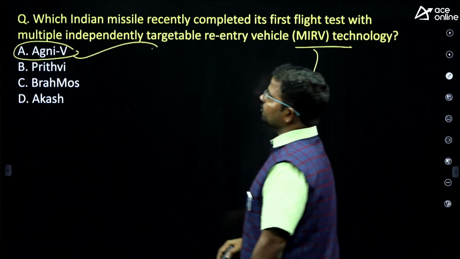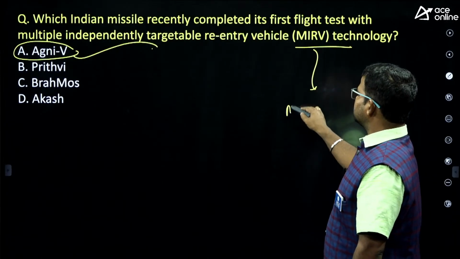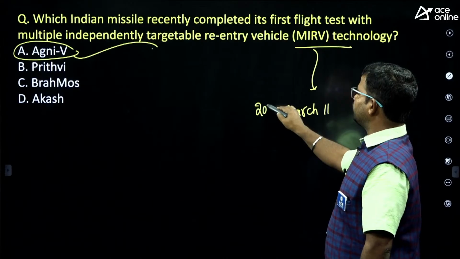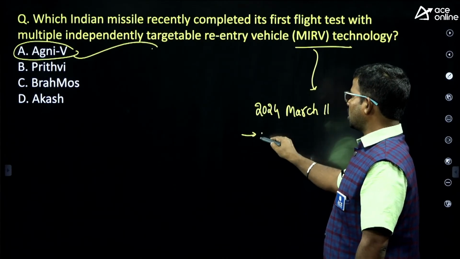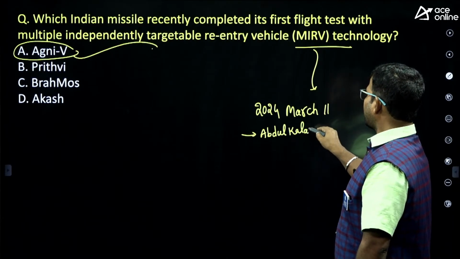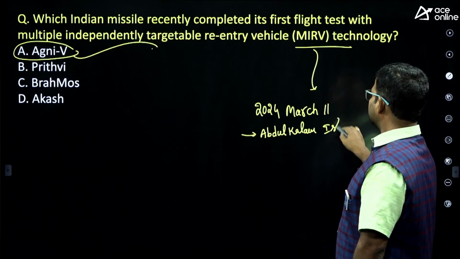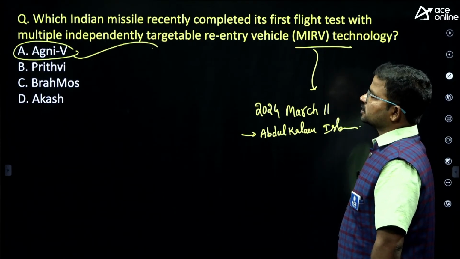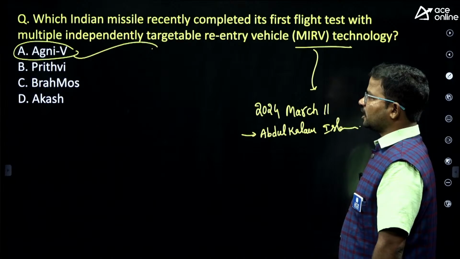Option A, Agni 5. On March 11th, 2024, from Abdul Kalam Island, we successfully completed this Agni 5 test.